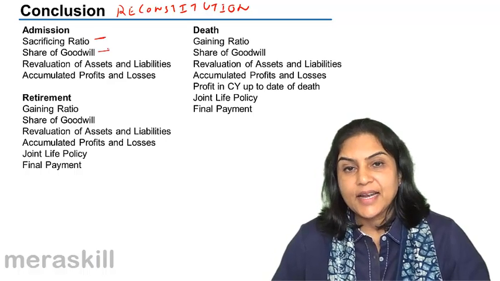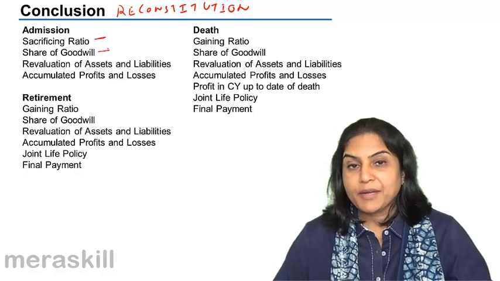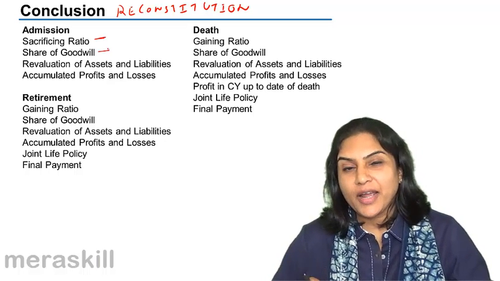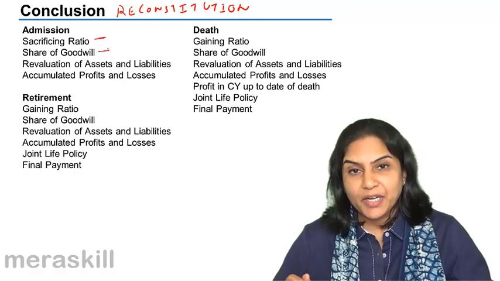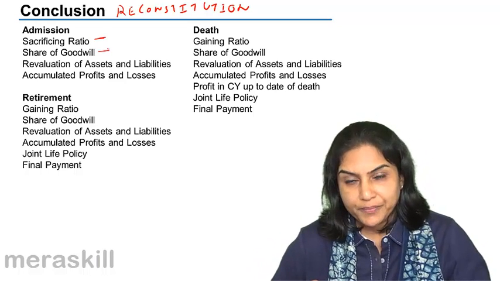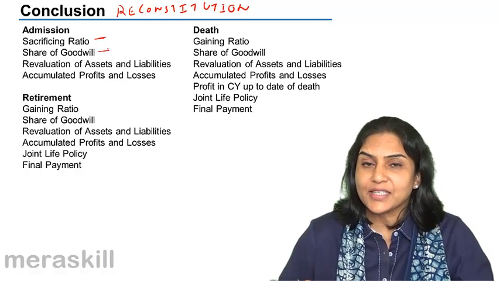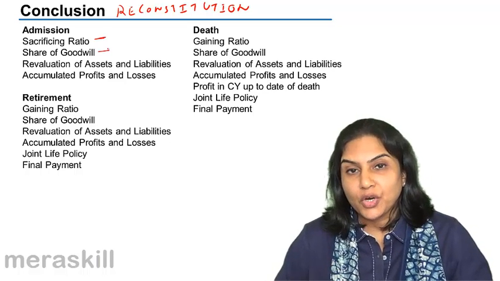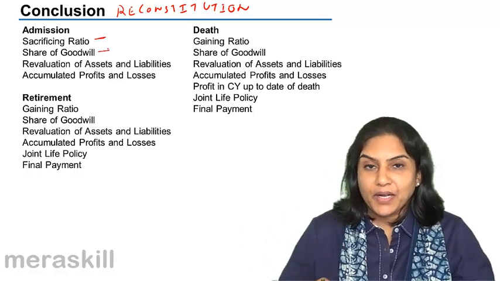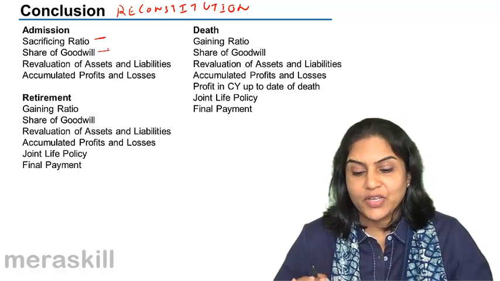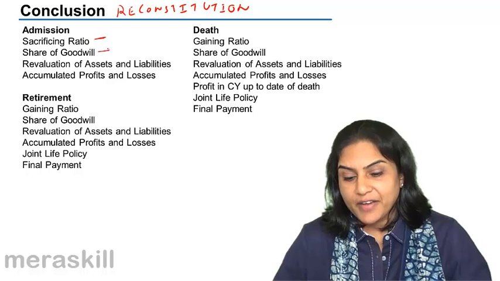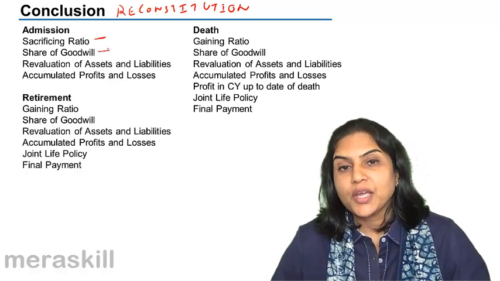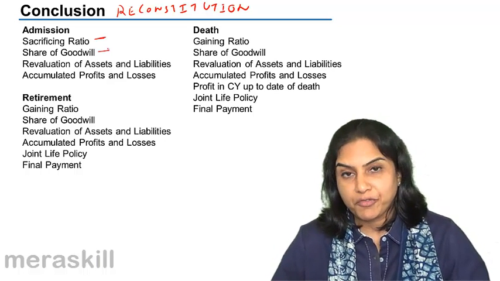Similarly, all assets and liabilities may be revalued. It is possible that the assets and liabilities shown in the balance sheet are not at their real values. Actual values may be different, may be higher or may be lower. All such increases in values of assets, all such profits on revaluation, should belong to the old partners and not to the new partner. Therefore, it is always suggested that on admission, a revaluation of assets and liabilities is done and any profit or loss be transferred to the old partners in their old profit sharing ratio.